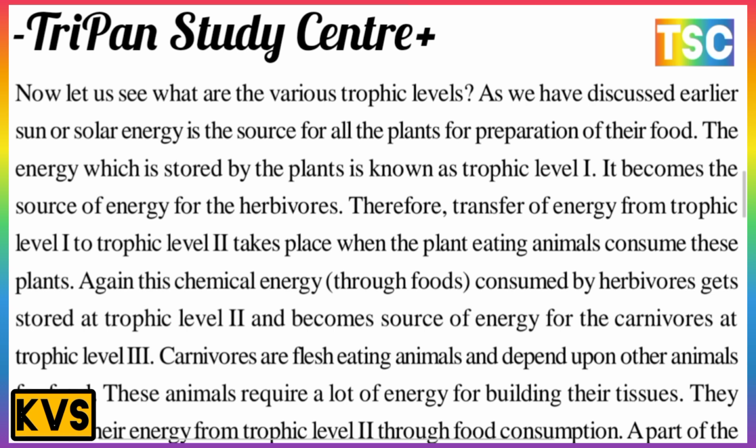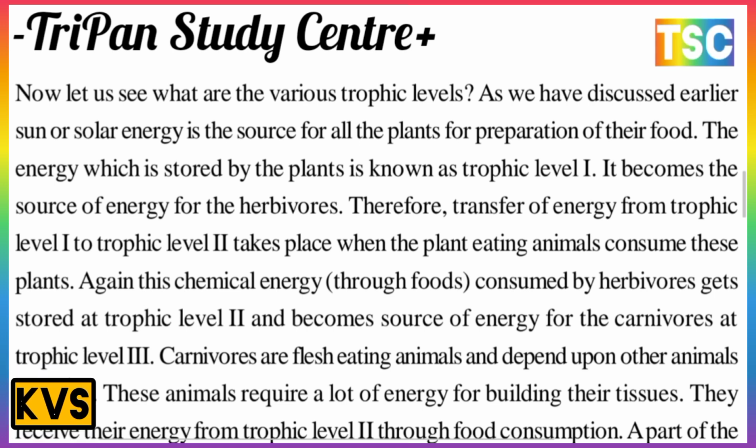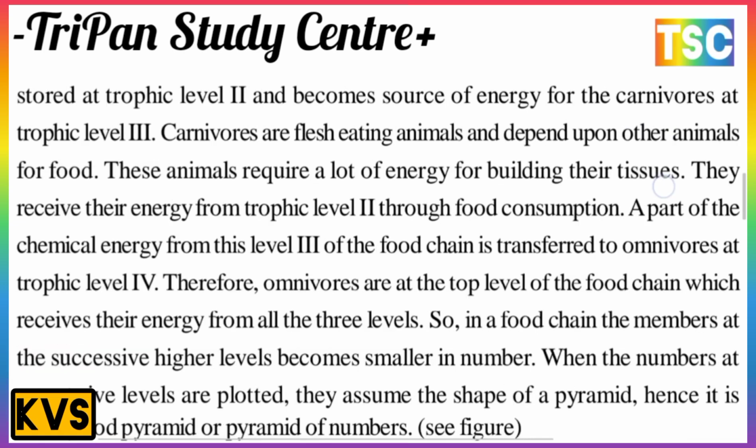The carnivores are flesh-eating animals and depend upon animals for food. These animals require a lot of energy for building their tissue, and they receive their energy from trophic level 2 through food consumption. A part of the chemical energy from the third level of the food chain is transferred to the omnivores at trophic level four.